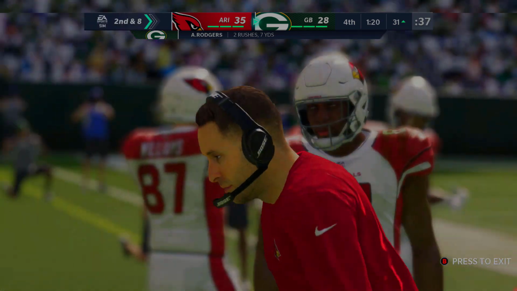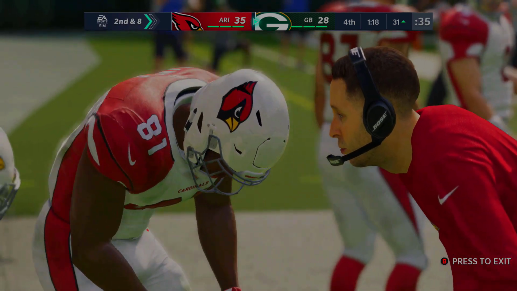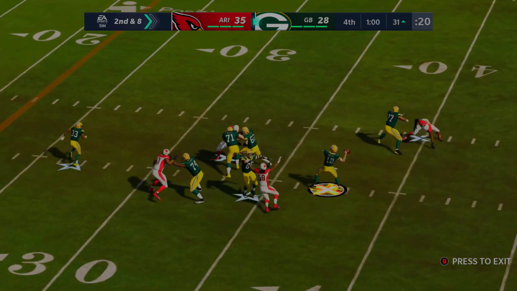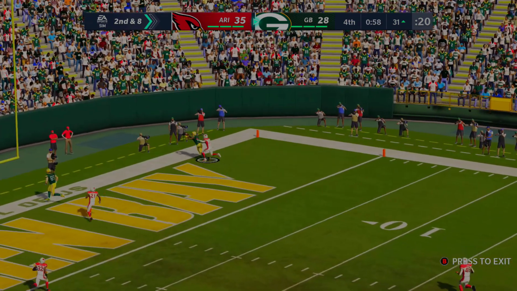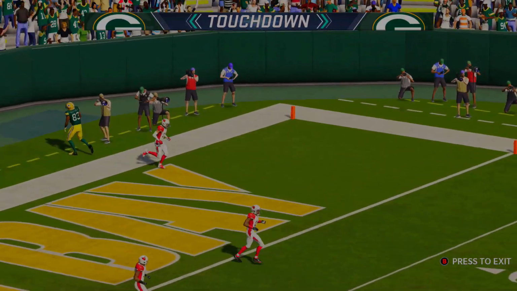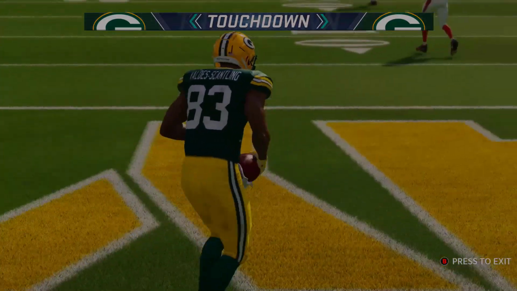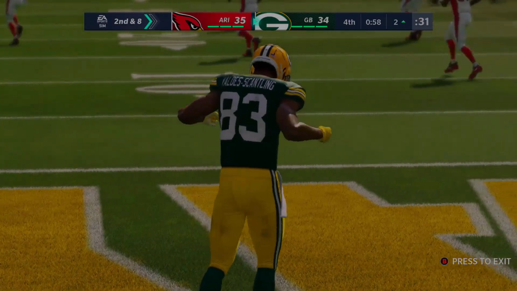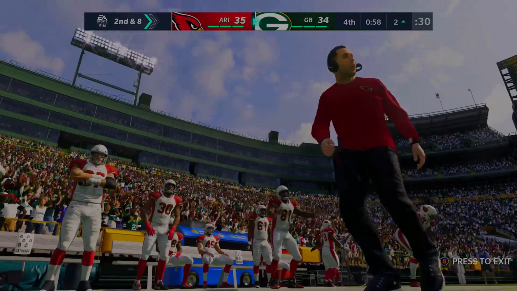So now at a 2nd down and 8, 1:19 on the clock now. It's going to tick down a little bit to now 60 seconds. Aaron Rodgers looks to pass this time, going to the end zone, and toe-tapping the back of the end zone. What a pass, what a grab by MVS. What a catch there by Valdez Scantling. 35-34, they would kick the extra point. This would tie it at 35 with just under a minute remaining.